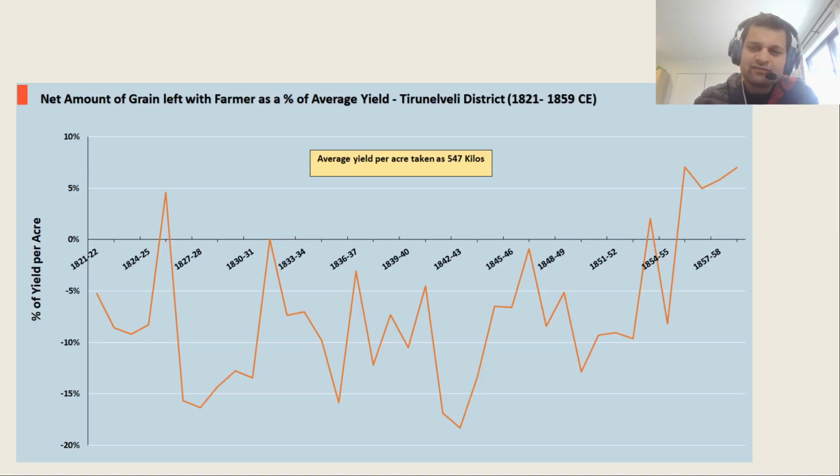So net amount of grain left, again unsurprisingly, it's all in the negative because the farmers were in debt. They had absolutely no grain reserves left. And this spike you can see actually shows a glut because around this point, 1859, there was a market crash, so the farmers were actually left with a lot of grain, but they had to pay a lot of tax. So it kind of was a Catch-22 situation. But you can see consistently that the amount of grain in the negative is hovering around 15% for close to 40-45 years. So that's a very long period.